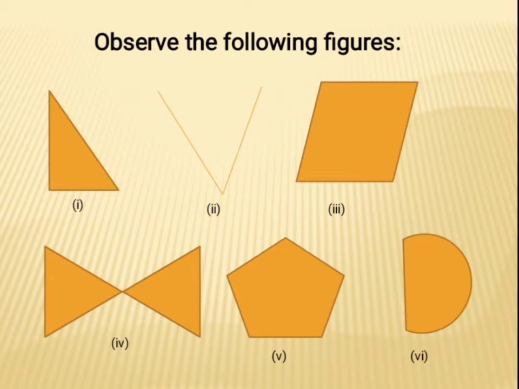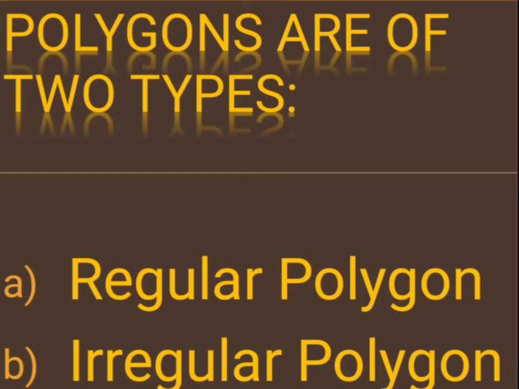Observe the following figures. Here figures first, third and fifth are polygons, but second, fourth and sixth are not. This is because figure second is not a closed figure, fourth crosses itself and figure 6 is not entirely made of straight lines. Polygons are of two types. First, regular polygon. Second, irregular polygon.